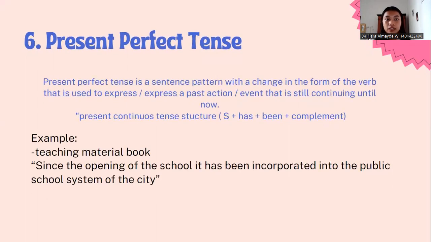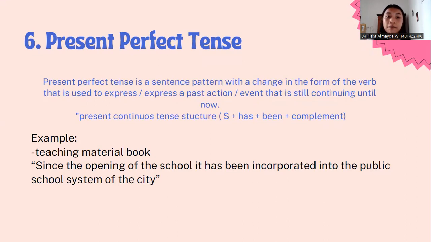Okay, number 6, present perfect tense. Present perfect tense is a sentence pattern with a change in the form of the verb that is used to express an event that is still continuing until now. Present perfect tense has the structure: subject plus has plus been plus complement.